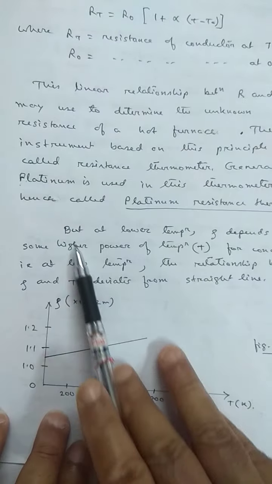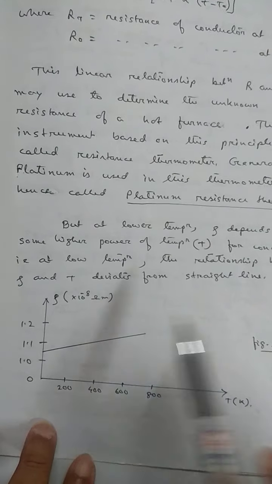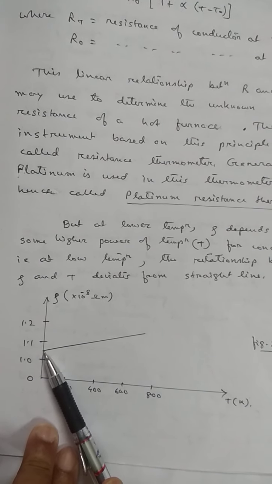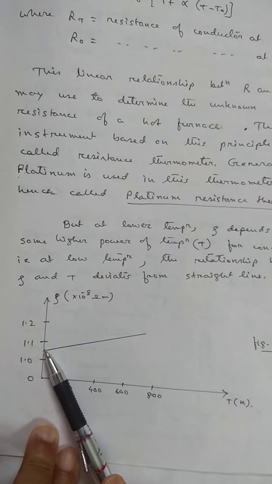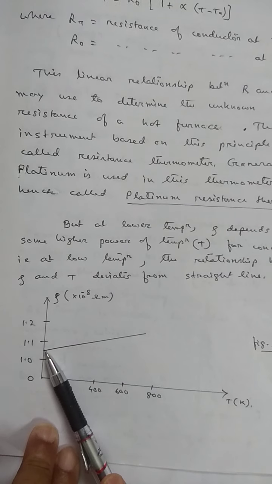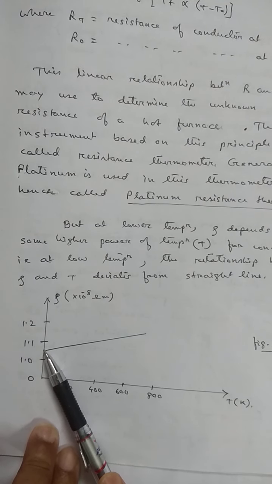There are certain materials called alloys whose resistivity is found to be quite larger than that of the pure metals.